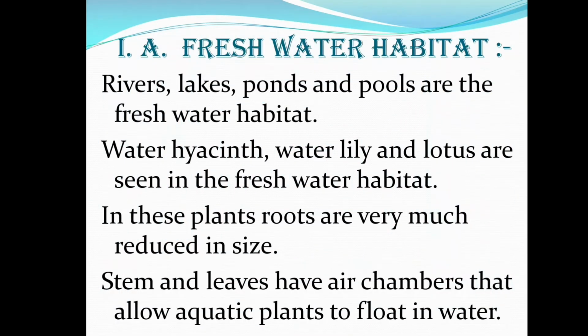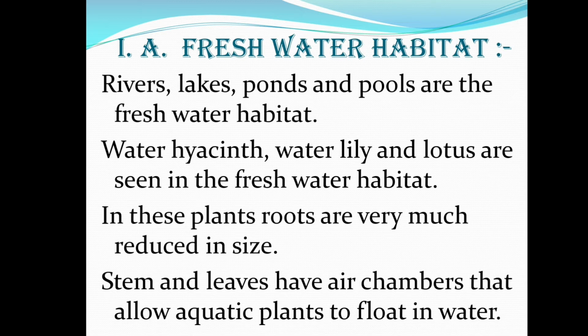Freshwater habitat. What comes under the freshwater habitat? Rivers, lakes, ponds and pools are the freshwater habitat. Water hyacinth, water lily and lotus are seen in the freshwater habitat. In these plants, roots are very much reduced in size. Stem and leaves have air chambers that allow aquatic plants to float in water.